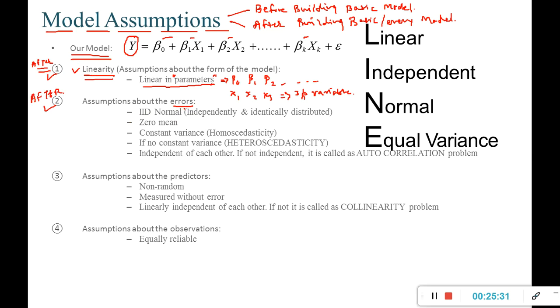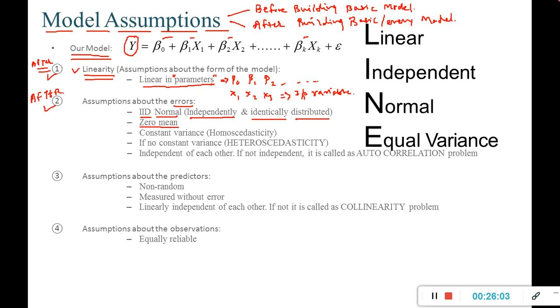So whatever errors I am getting from my model should be IID normal, meaning they should be independently and identically distributed. I will explain this. Errors should have zero mean, which we checked in simple linear regression.